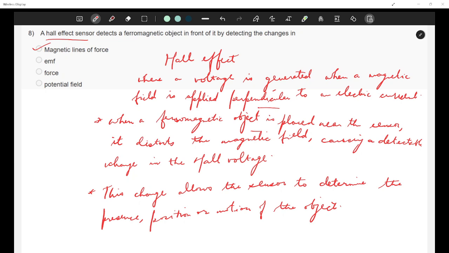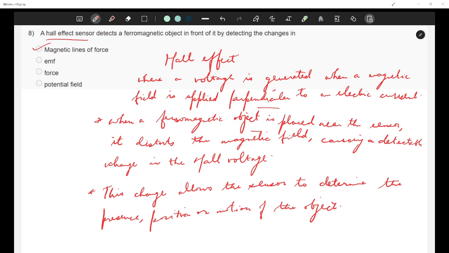It measures the magnetic field radiation. Mechanical forces are not involved in Hall effect sensing. And potential field generally refers to electrical or gravitational potentials, right? Which are not directly relevant to Hall effect sensors. They basically work on the change in magnetic field. So yeah, it detects a change in magnetic field lines or the magnetic flux density to identify the presence of ferromagnetic objects.